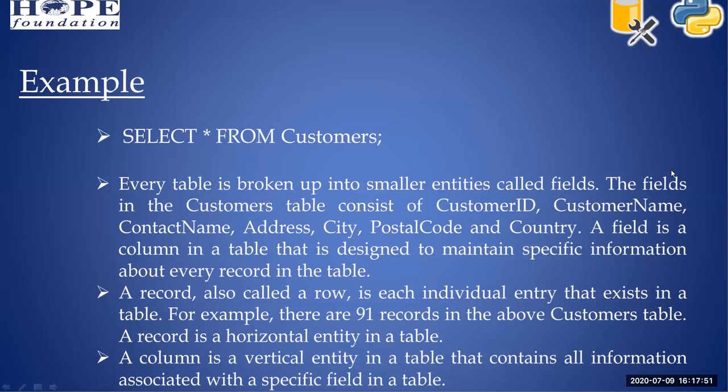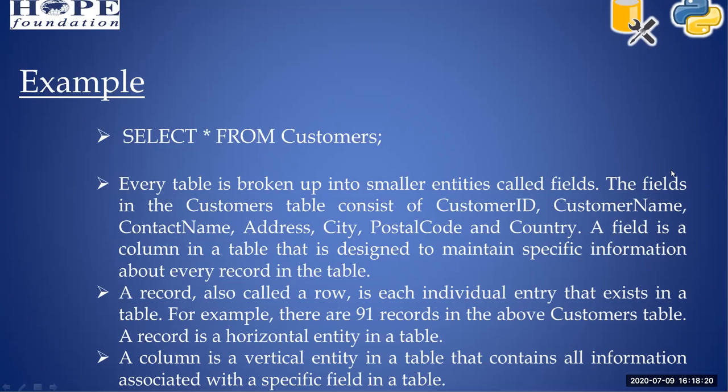I have already inserted the customers table into my database, and I'll show what columns are there. The fields in the customers table consist of customer id, customer name, contact name, address, city, postal code and country.